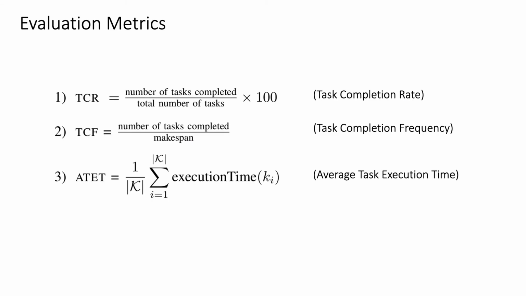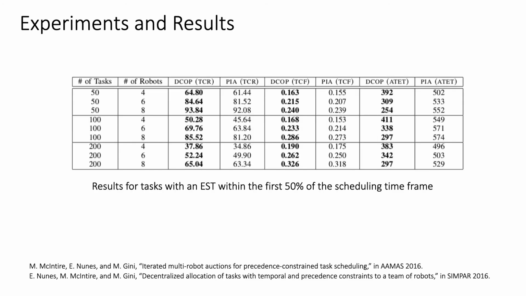In order to assess the performance of the algorithms, we define 3 evaluation metrics: task completion rate, task completion frequency, and average task execution time. We empirically evaluated the performance of the proposed DCOP framework against an auction-based approach from the literature called Prioritized Iterated Auction, or PIA, under the 3 metrics.